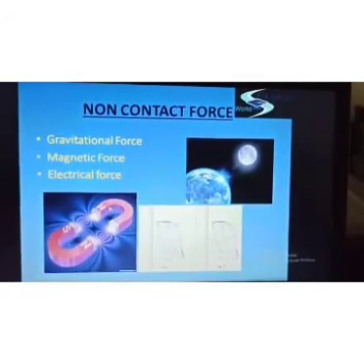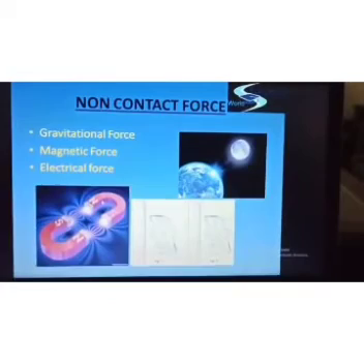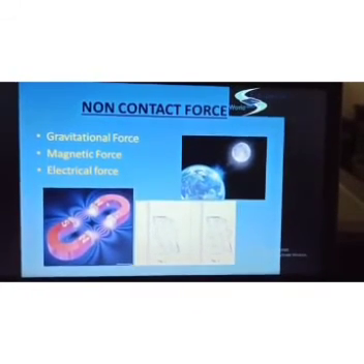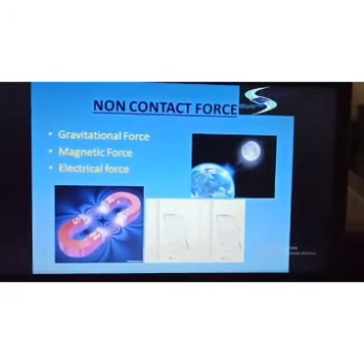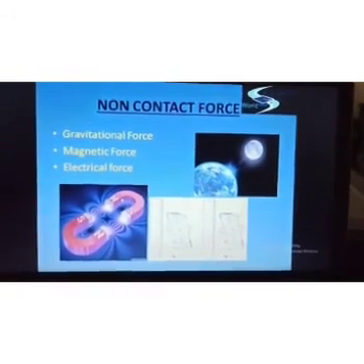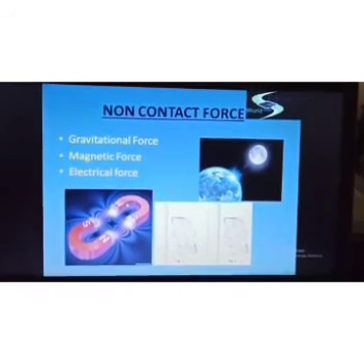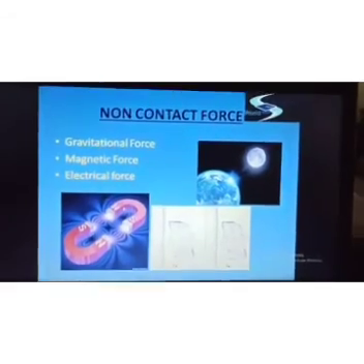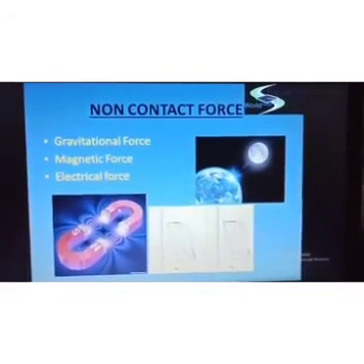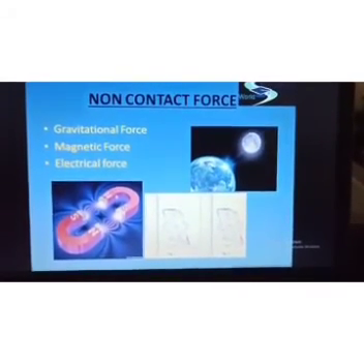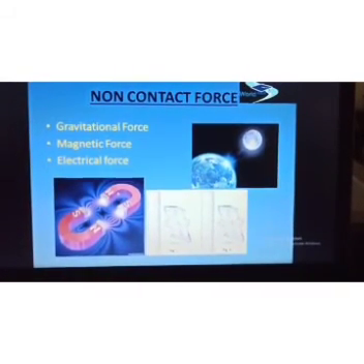Here we have an example of non-contact forces: gravitational force between the moon and the earth. Both are attracting each other, there is a gravitational pull force, but both objects are not in physical contact. Magnetic force is the pull or push force by a magnet on an object. That is called magnetic force. Here we have again magnetic force as a non-contact force.